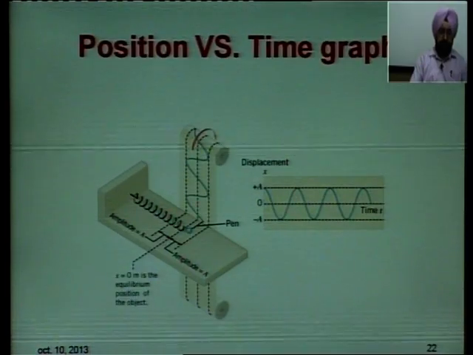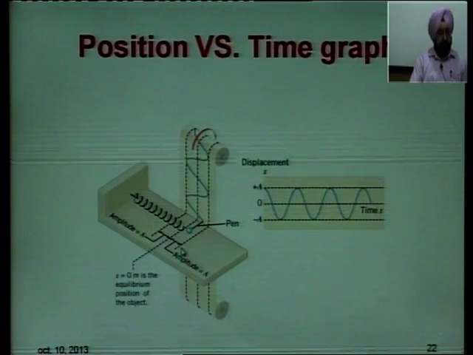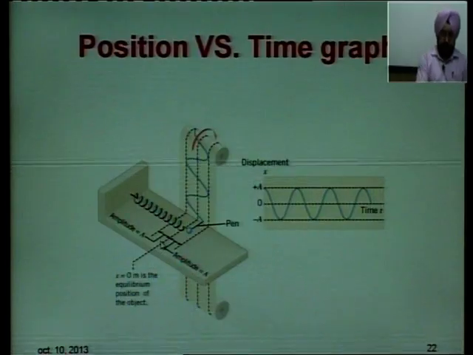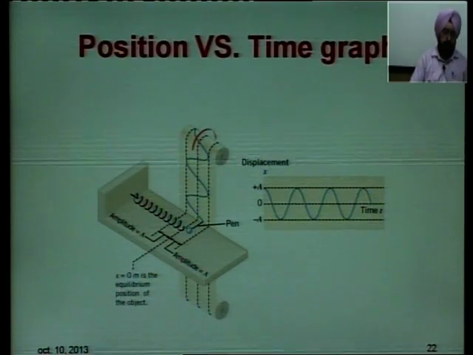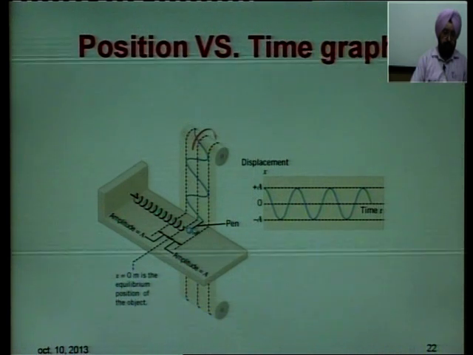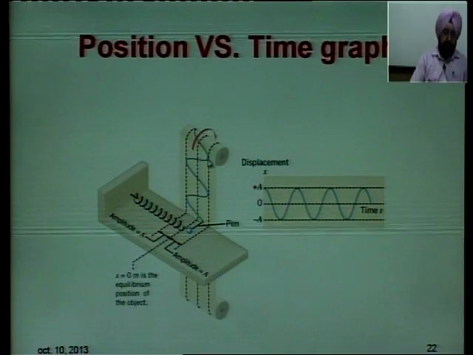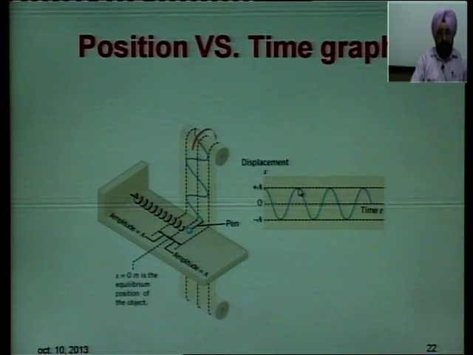This is the spring that will be moving in between two positions. This is called the amplitude, maximum displacement from the mean position. So, what we mean by amplitude is maximum displacement from the mean position. This is the mean position. So, the curve that you will get will be a sine curve. If you take displacement along the x axis, it will be like this.